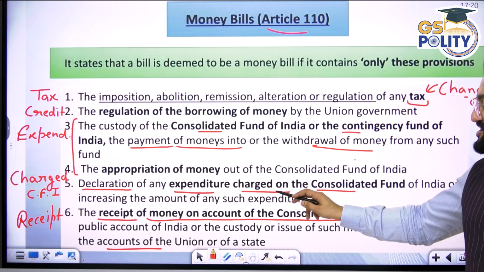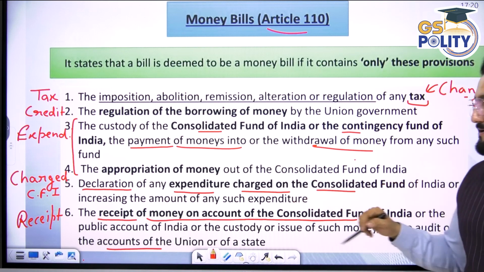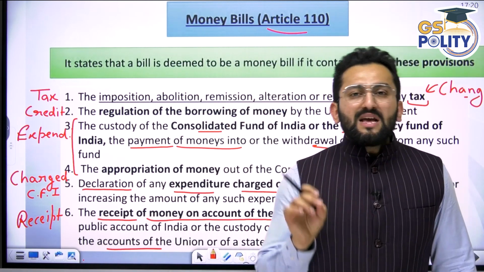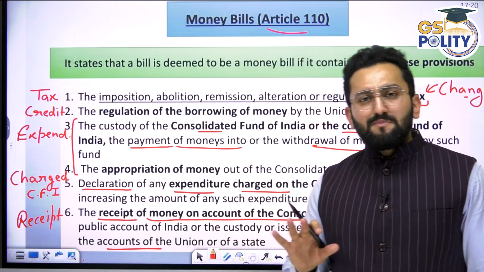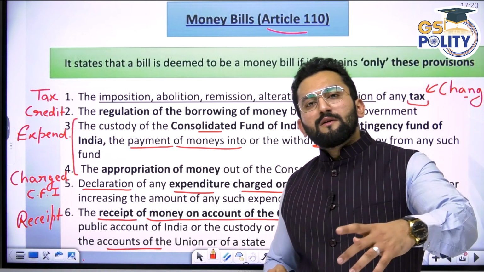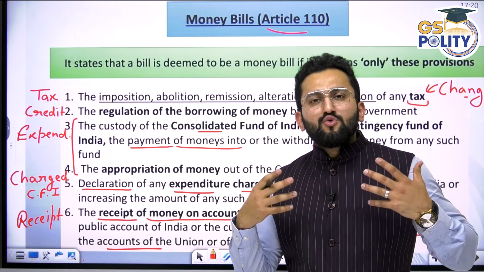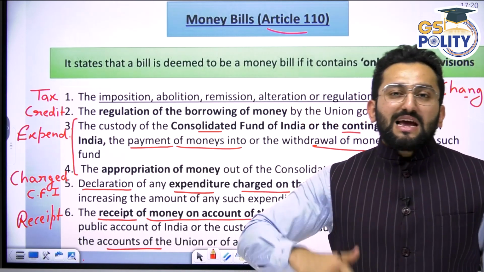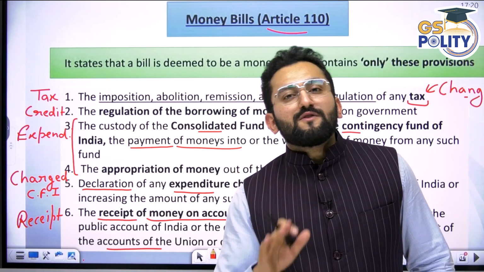Declaration of any expenditure charged on Consolidated Fund of India. Now, charged on CFI. What does it mean? When I say charged on Consolidated Fund of India, it simply means consider that you are Attorney General, say you are CJI, Chief Justice of India. So your salary is charged on Consolidated Fund of India.